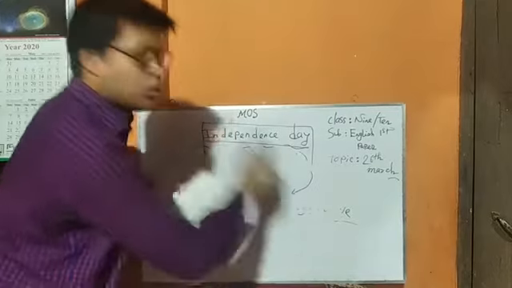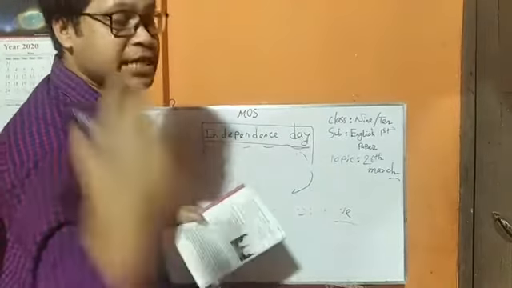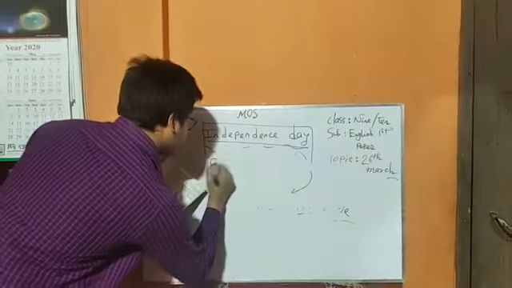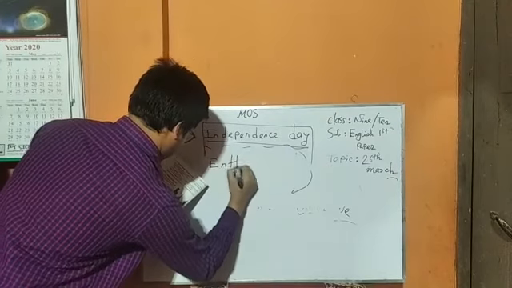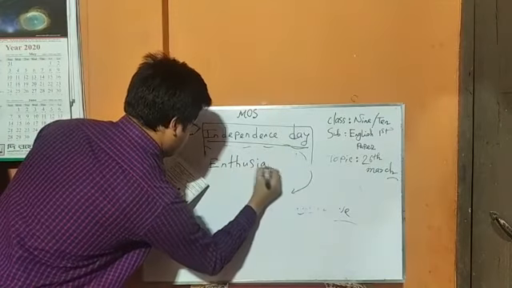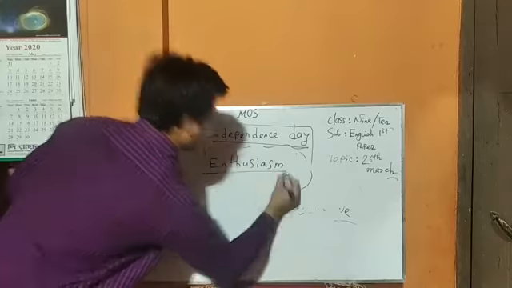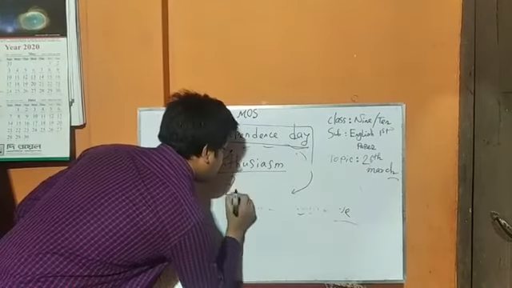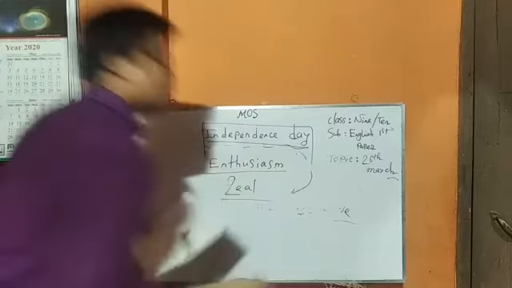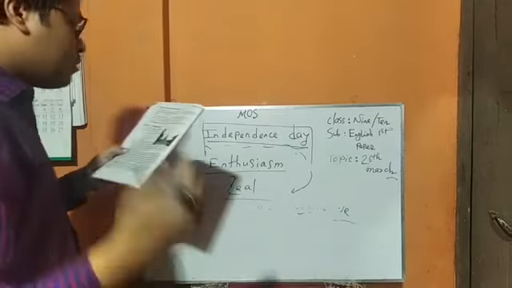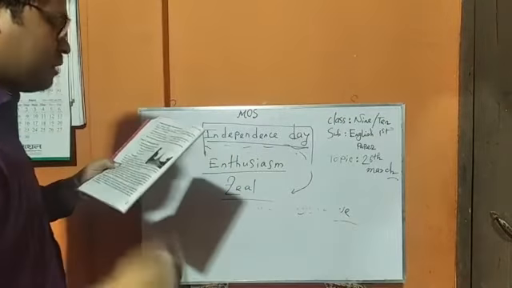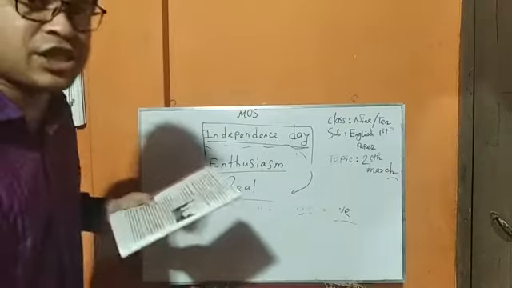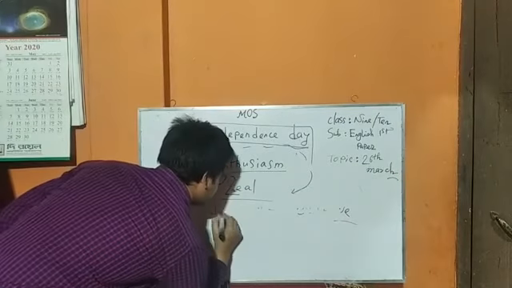You have to write down all the meanings, synonyms and antonyms. Enthusiasm: the meaning of enthusiasm is zeal, Z-E-L. The synonyms of enthusiasm are zeal or inspiration.